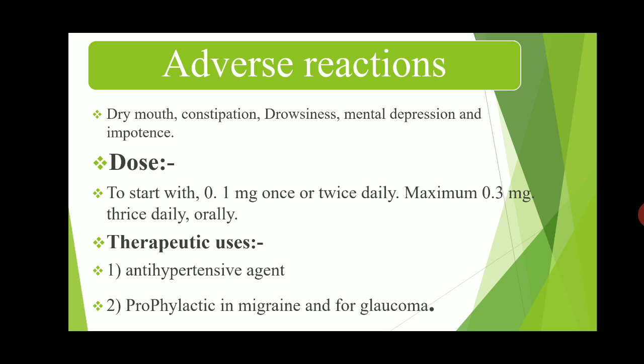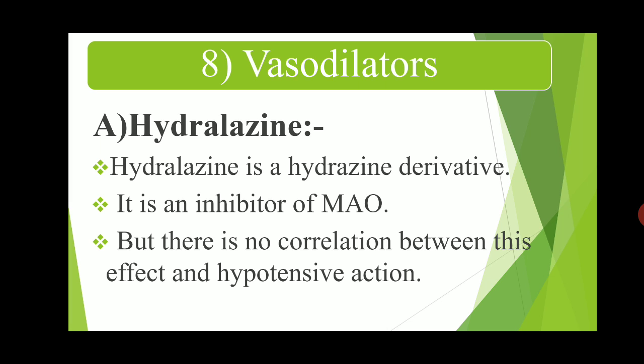The dose is to start with 0.1 milligram once or twice daily, or a maximum of 0.3 milligram thrice daily, orally. This is a very low dose of clonidine. Therapeutic uses: it is used as an antihypertensive agent, as prophylaxis in migraine, and for glaucoma. Then the last class is vasodilators.